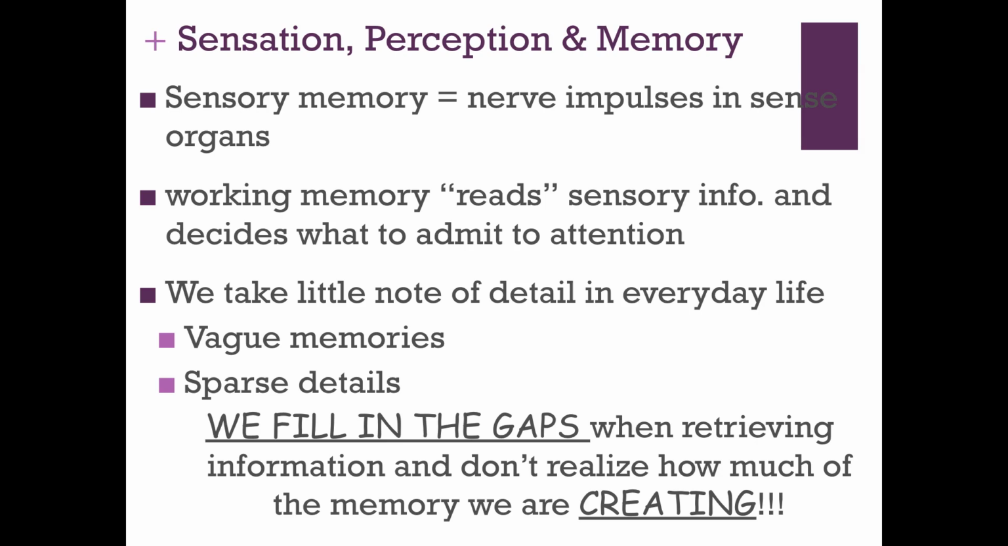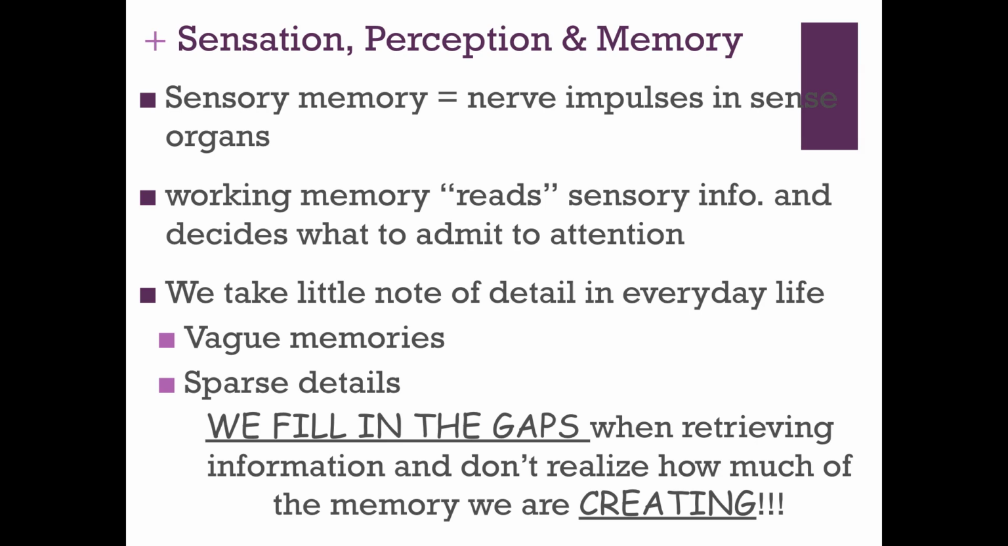So our sensory memory is the information that comes in and is stored for a very, very brief period of time at our sensory receptors. And we learned about all of our sensory receptors back in the sensation and perception unit. So you know that those sensory receptors are at our eyes, our nose, our ears, etc. Working memory reads the sensory information and decides what it's going to admit to our attention, or decides what we're going to be paying attention to. Think of your working memory as anything you're thinking of at any given time.